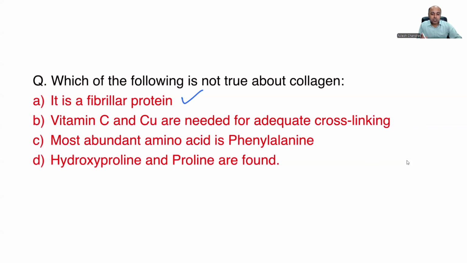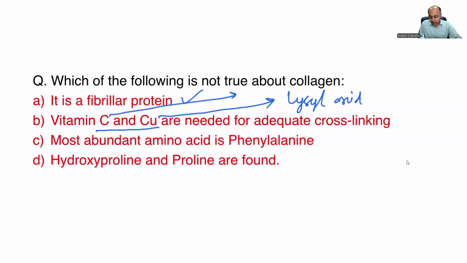If nothing else is mentioned, collagen means collagen type 1, which is fibrillar. Vitamin C and copper are essential coenzymes or cofactors for cross-linking. Vitamin C is for the hydroxylation process, and copper is for lysyl oxidase. Sorry, I'm so sorry. It is lysyl oxidase for which copper is required. And hydroxyproline and proline are found.